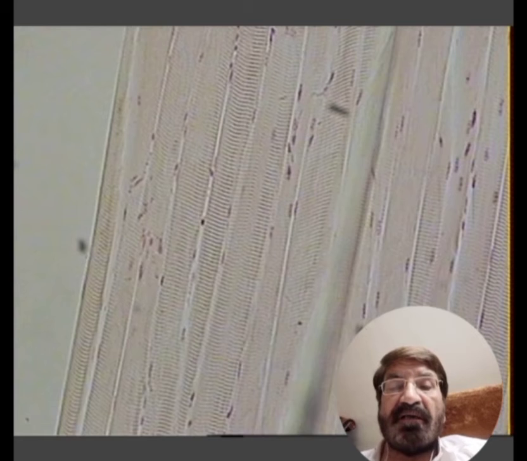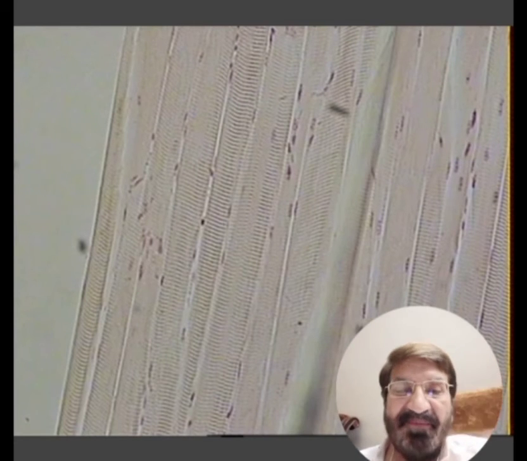And this is the picture of the skeletal muscle. These are very long cylindrical cells which have multiple nuclei, and these nuclei are present at the periphery, just beneath the sarcolemma. Over the surface of these cells you can see the alternating darker and lighter areas, which are the I bands and the A bands.